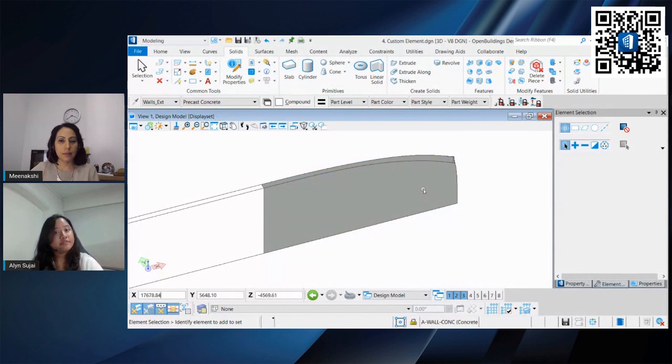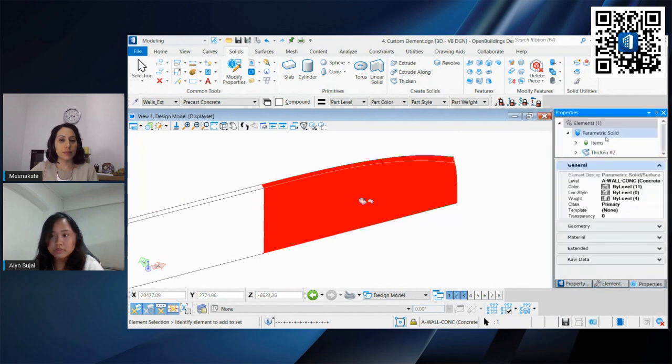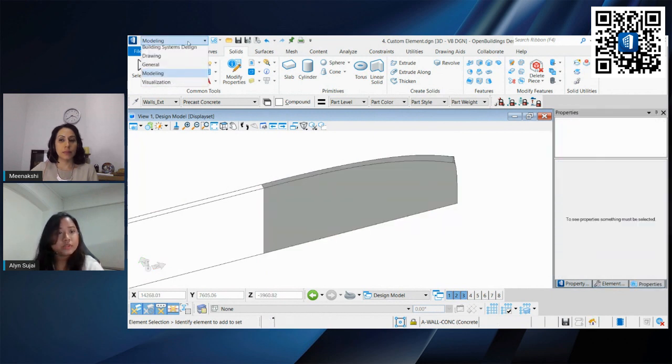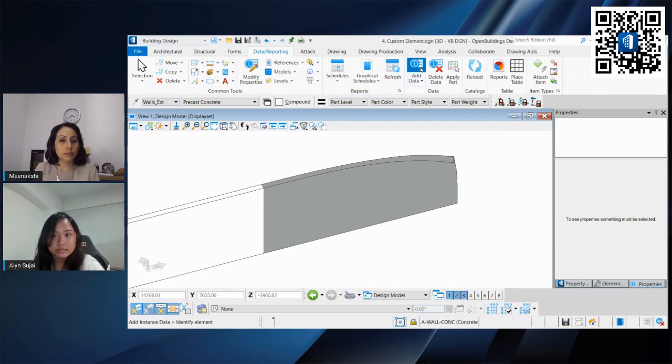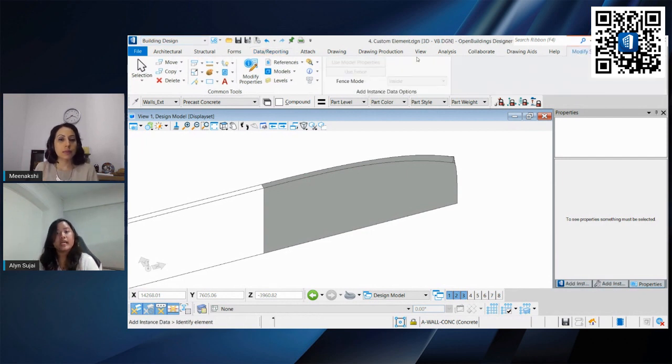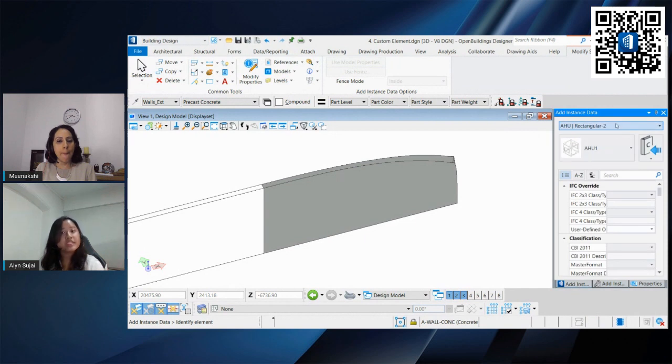We can go one step further and even quantify it, because right now it's still a simple solid. We can go back to our BIM workflow, our building design workflow. We go under data reporting, add data. What we're doing here is adding some BIM properties to make it somewhat like a BIM element, so that we can use it for our models and for quantification and such.